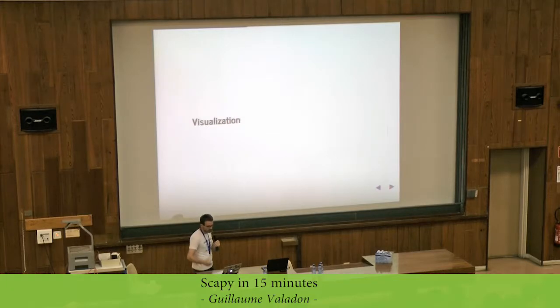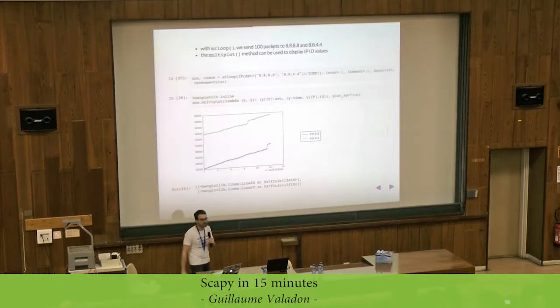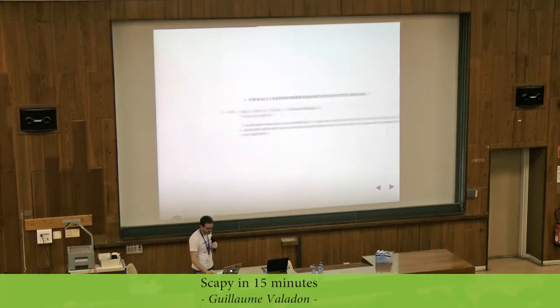Okay, visualization. We have many tricks inside to do pretty things. First, I will gather some data with SR loop, which is sending, in this case, 100 packets to the Google Public DNS server. And then I will use a multiplot function in order to plot the IP ID field against time. The funny thing here, as you can see, is that we have indeed 2 different servers with an incremental IP ID. Here that's 8.8.8.8, and here that's 8.8.4.4. Could be useful, for example, for pen tests if you want to identify different servers behind NAT. This is, of course, a really silly example.